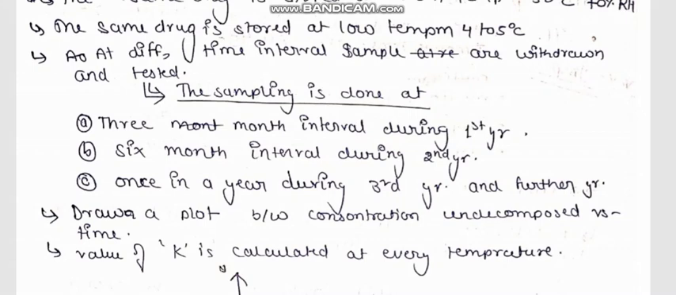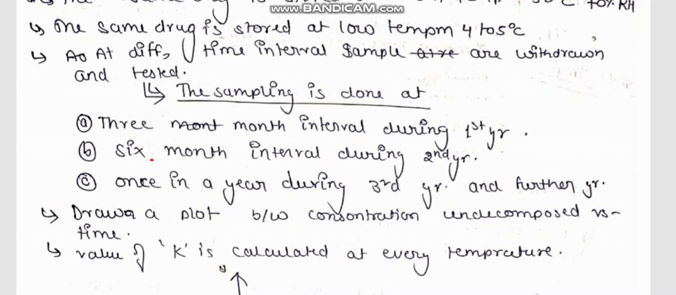And in the second year we will take a sample at a time interval of 6 months. And further, in the third year or fourth year, we will take a sample only once and conduct a study on it. It simply means an interval of 3 months during the first year, a 6 month interval during the second year, and once a year in the third and subsequent years if it has an expiry of 4 years or 5 years, generally in case of multivitamins or vitamins.